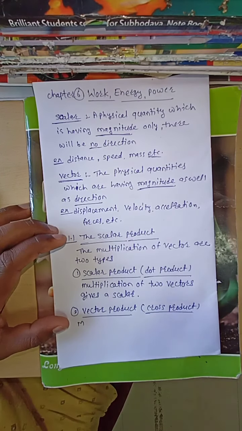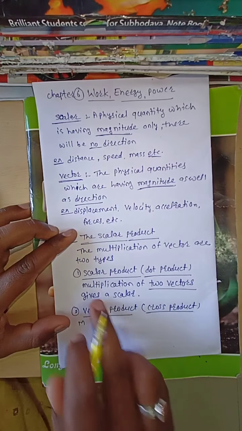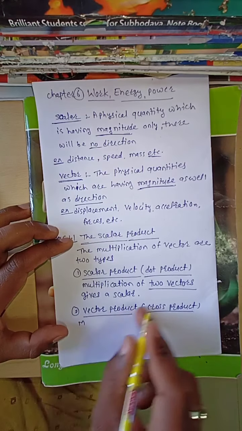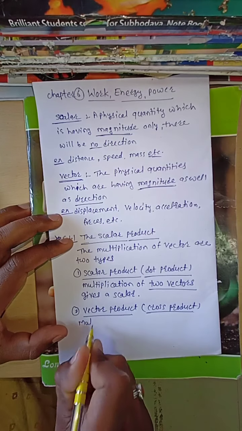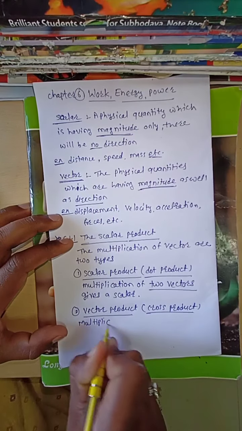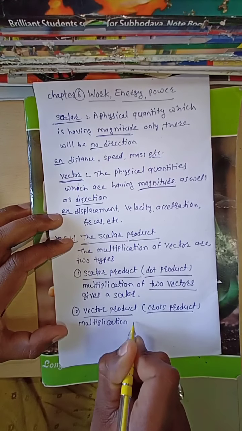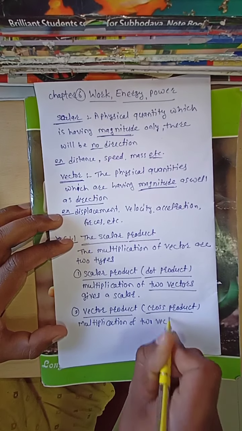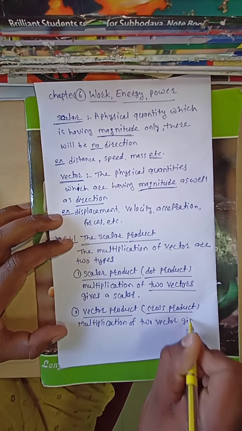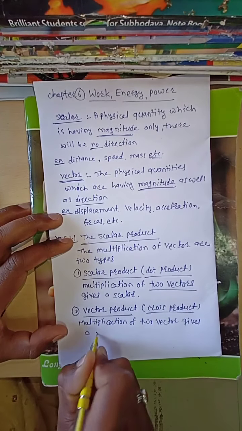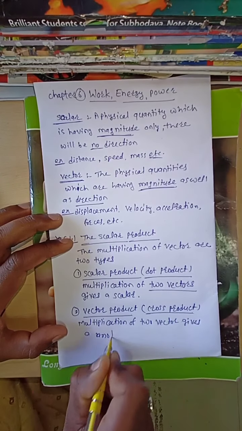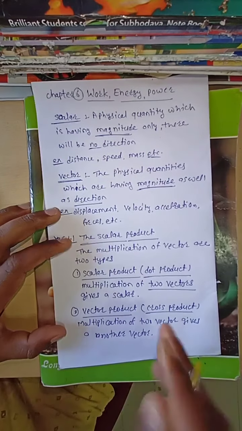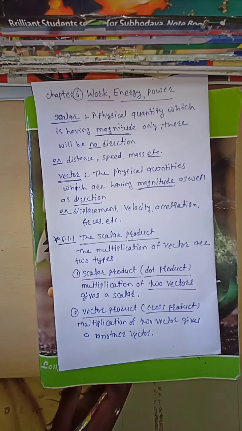What is meant by scalar product? Multiplication of two vectors gives a scalar, that is known as a scalar product. And what is meant by a vector product? Multiplication of two vectors gives another vector. This is known as a vector product or cross product.